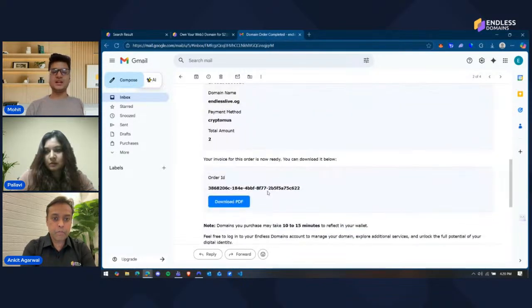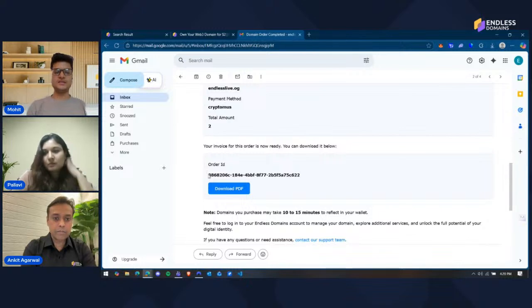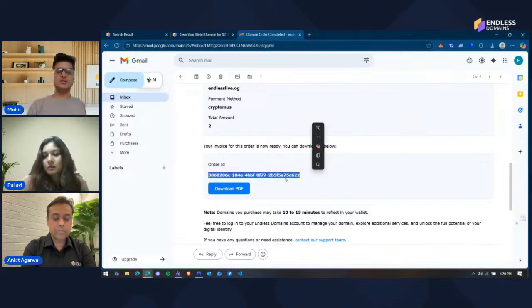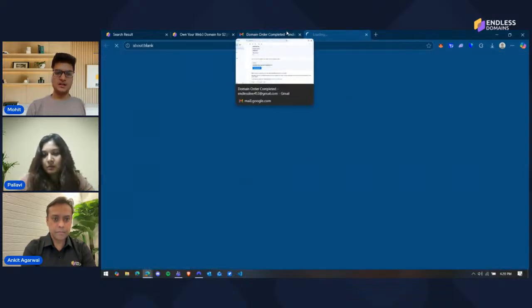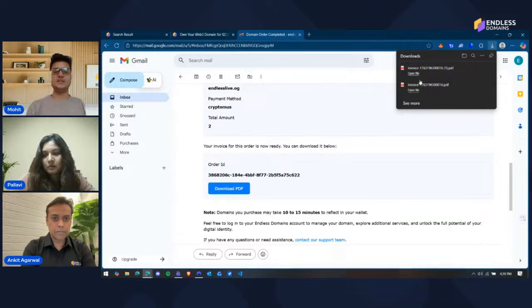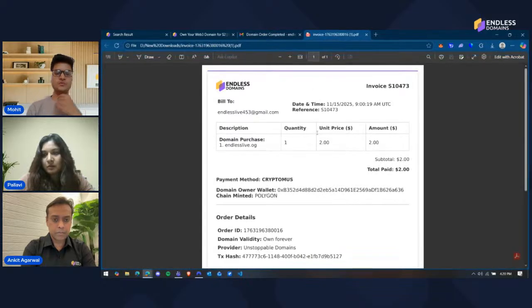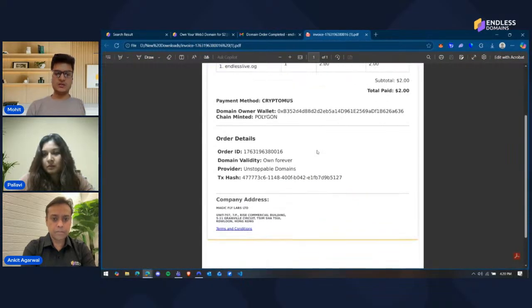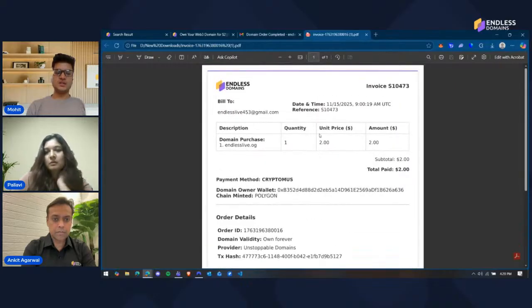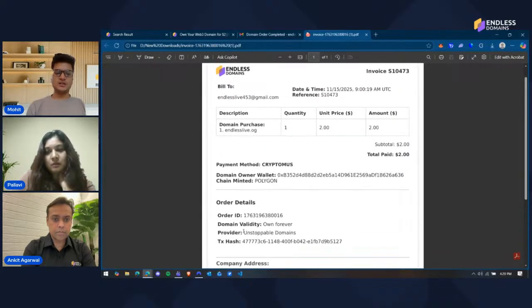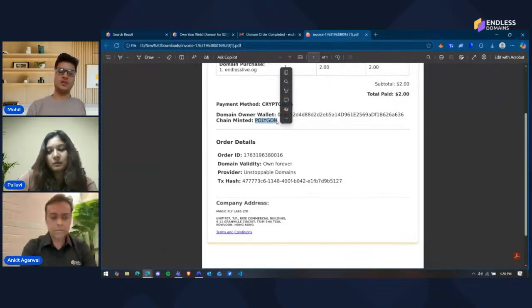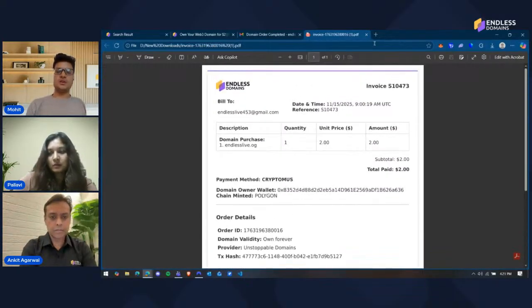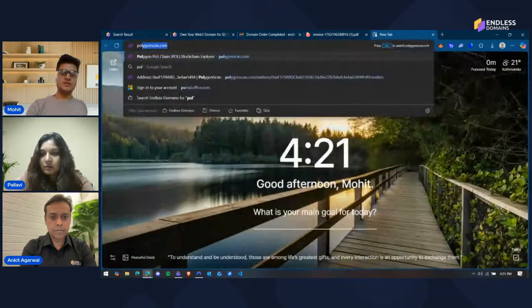Yeah, so there are two ways you can do it. Obviously, this is the order ID that we give you. You can directly contact us if there's an issue with the order ID. But let's say you want to check on the blockchain whether the domain that we've sold is legit or not. First you need to check the chain on which it is minted. It is on Polygon, so I'll be going to polygonscan.com.